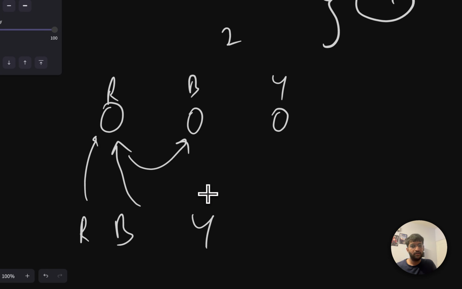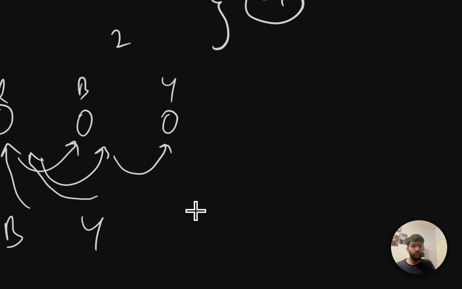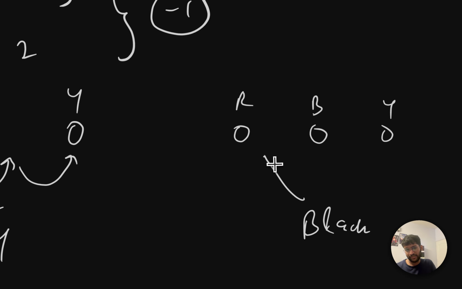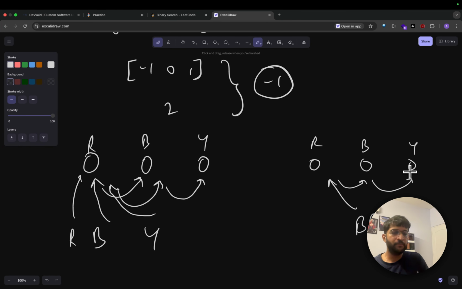Okay, let's do yellow then. Will you check red? Not there. Blue? Not. Yellow? And yellow, oh, it's also there. Now let's take the final case. I'll draw on the side over here. And we'll take black color. Well, is it red? No. Is it blue? No. Is it yellow? No. So once we check everything, we know that it's not black. Okay. This ideology and this logic is called linear search.